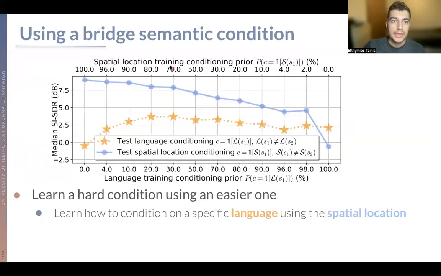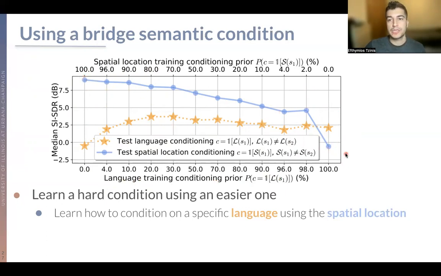As a final thing, in order to understand the usefulness of this bridge conditioning mechanism, we see here that we can learn a harder condition using an easier one. For the leftmost point, we have two conditions. First, the language conditioning, whose evaluation trace is shown here in orange, and the blue one, which is the spatial location conditioning. The leftmost point means that we train 100% with spatial location as a condition, whereas the rightmost point means that we only learn using language conditioning.